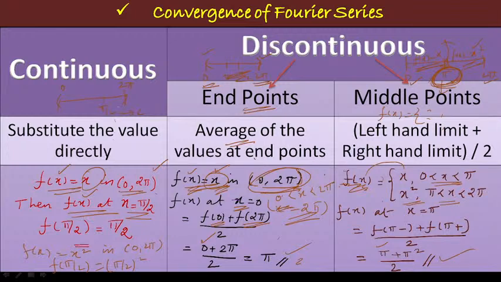Instead of writing left hand limit plus right hand limit, you make use of f of pi minus and f of pi plus. f of pi minus means the function value of f of x at x equal to pi on the left hand side. f of pi plus means the function value of f of x at x equal to pi on the right hand side, right? So you can add both the left and right hand side limit values and divide by 2, that gives you the function value at the middle point of the interval.